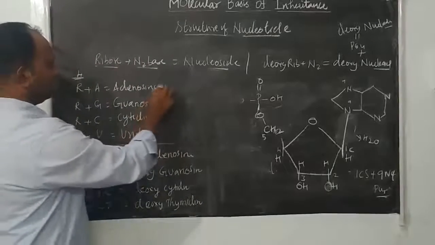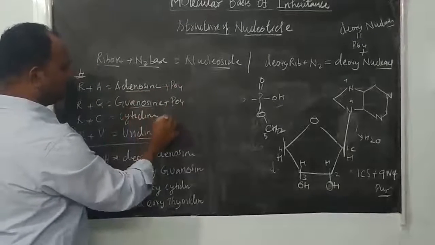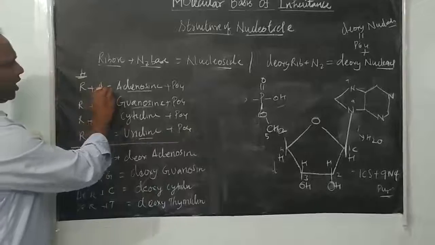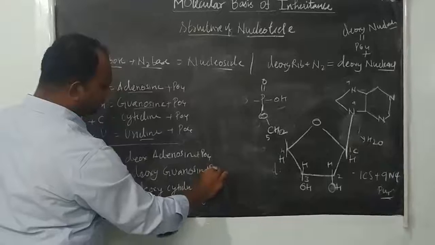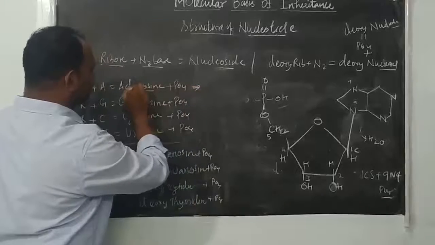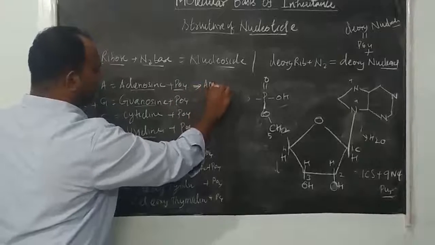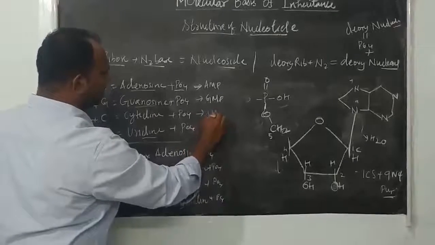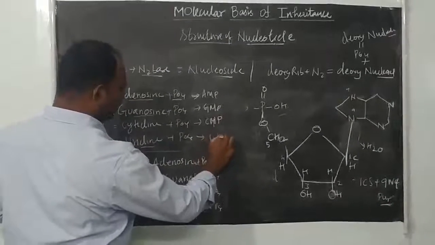I can say adenosine plus phosphate. Here also phosphate, because adenosine is a nucleoside, guanosine is a nucleoside, plus phosphate, or you can say ribose, adenine plus phosphate. Similarly here also phosphate, and phosphate. The nucleotide name is adenosine plus phosphate, adenosine monophosphate. Only a single phosphate is there. So AMP. This one is GMP. This one is CMP, cytidine monophosphate, right? And UMP.